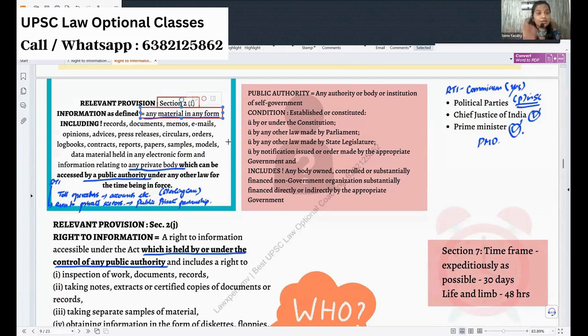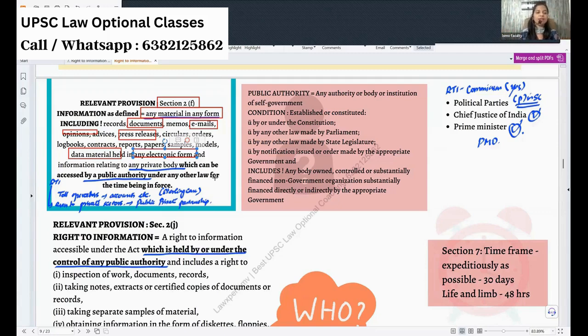That is called information, including records, a document, a memo, an email, or an opinion, advice, press release, circulars, orders, logbooks, contracts, reports, papers, samples, models, and data material held in any form, including electronic form, like floppies, diskettes, everything. So what is basically information? It is any material in any form, which includes all these.